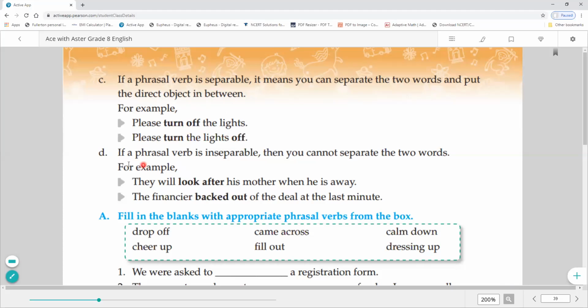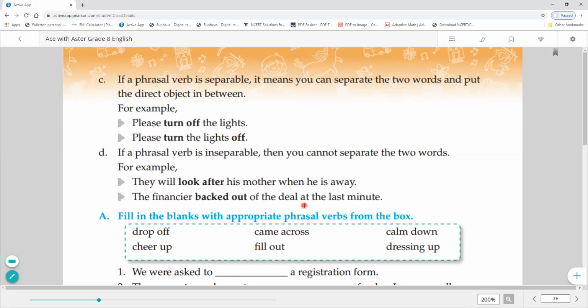If a phrasal verb is inseparable, then you cannot separate the two words. It is very easy to understand. If it is inseparable, then we cannot separate it. For example, they will look after his mother when he is away. We can't separate it. The financier backed out of the deal at the last minute. This is also an inseparable phrasal verb which we cannot separate.